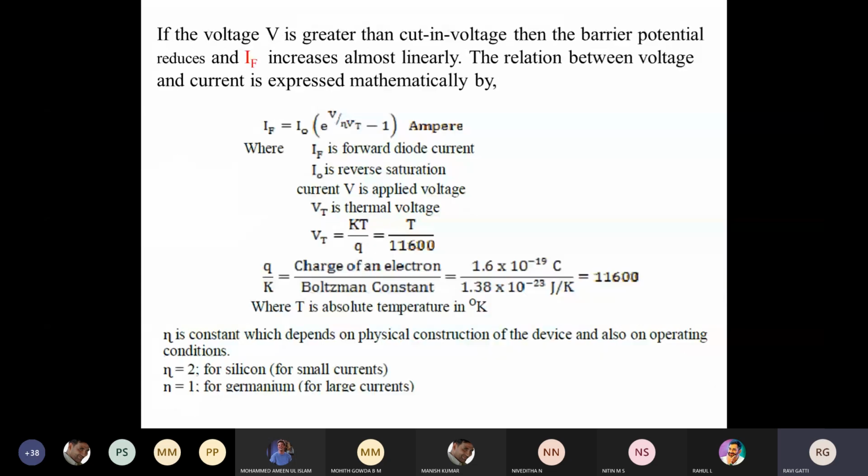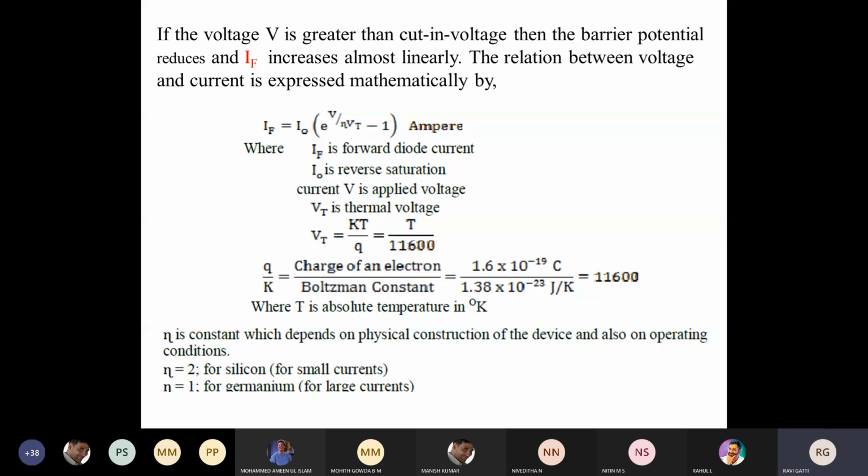Okay. So you can see here, in order to see the current which is flowing across the diode, we will be using this equation. The diode forward current is mathematically represented by this equation: IF is equal to I naught into e power V divided by eta Vt, minus 1.